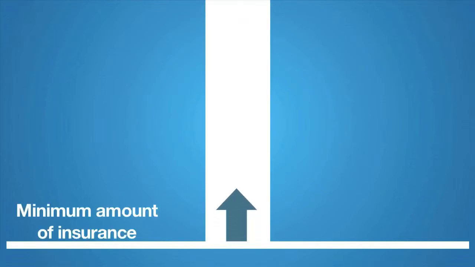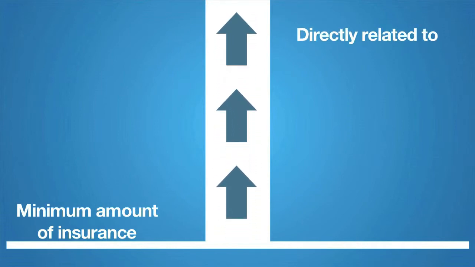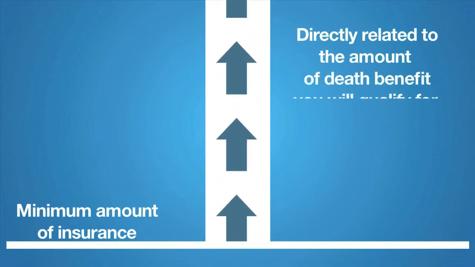Let's take a look at the pricing or premium structure of insurance contracts. With any contract, first we must determine the minimum amount of insurance. This is known as the base premium. This premium is directly related to the amount of death benefit you will qualify for.